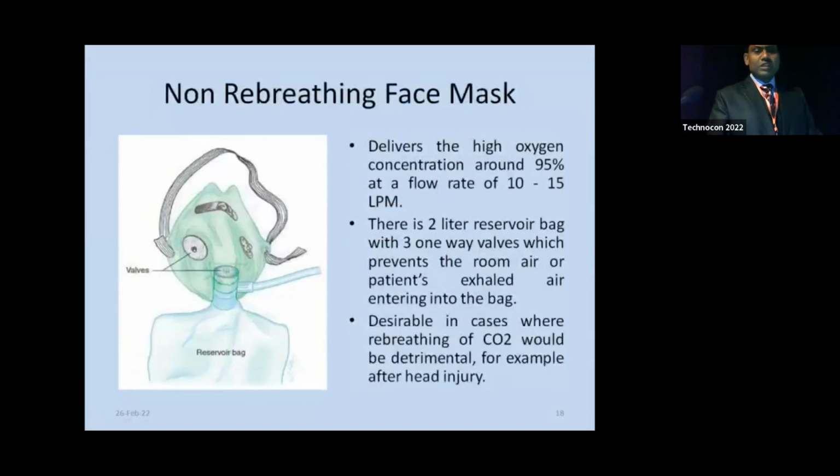Next is non-rebreathing face mask. It delivers a high oxygen concentration of around 95% at a flow rate of 10 to 15 liters per minute. There is a 2 liter reservoir bag with a one-way valve which prevents room air or the patient's exhaled air from entering the bag. Desirable in cases where rebreathing of CO2 would be detrimental, for example, in head injury patients.